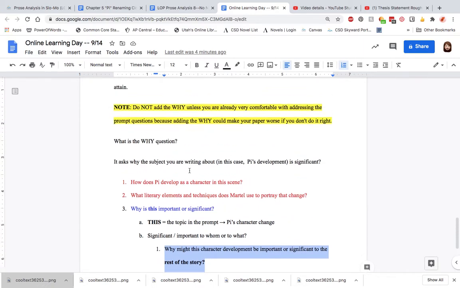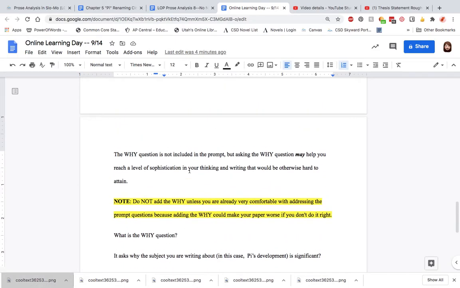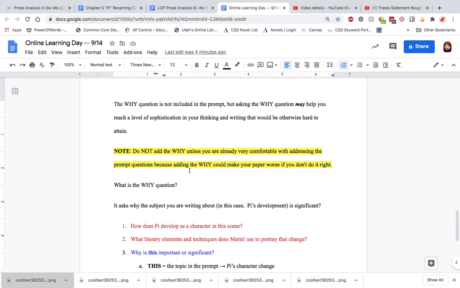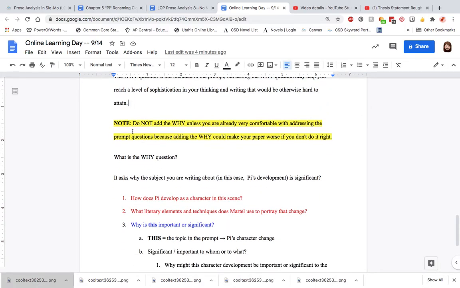We're going to talk about adding the why question in to develop your thesis statement just a little bit. The why question is usually not included in the prompt, but asking the why question after answering the other two questions from the prompt may help you reach a level of sophistication in your thinking and writing that would otherwise be hard to attain. So be careful though, because you do not want to add the why question and answer in unless you are already very comfortable with addressing the prompt questions that are already there.